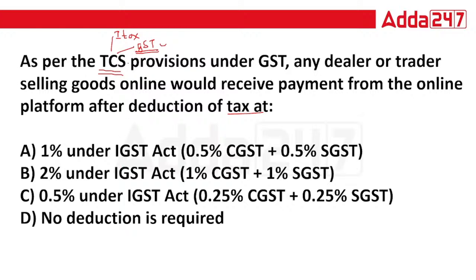If you are an e-commerce business, like Myntra, Flipkart, they all are e-commerce businesses. So if you are doing e-commerce business, then you need to take TCS, and your rate is 1% under the IGST Act, 0.5% CGST, 0.5% SGST. So the correct answer is option A. This one is a direct question from your GST.